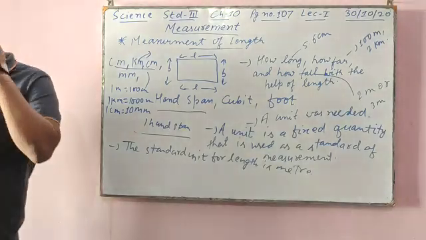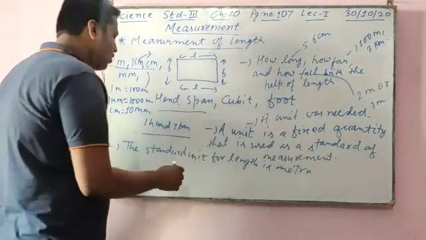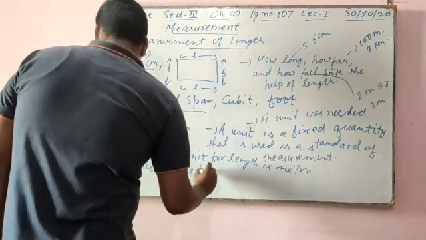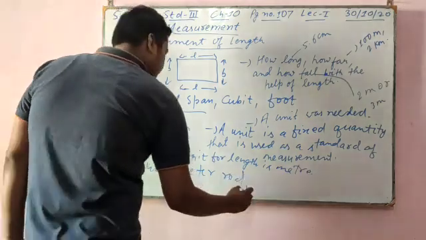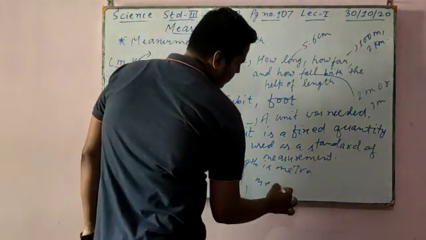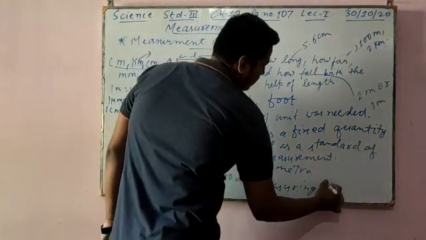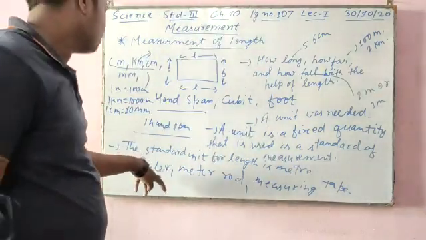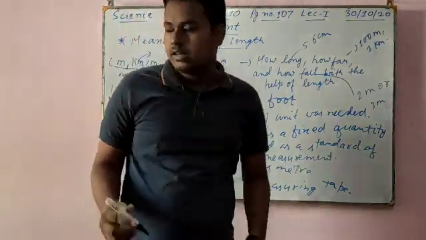Now, length is usually measured using a ruler. In modern times we use a ruler, meter rod, and a measuring tape. Modern day people use this type, not this. We use ruler, meter rod, and measuring tape.